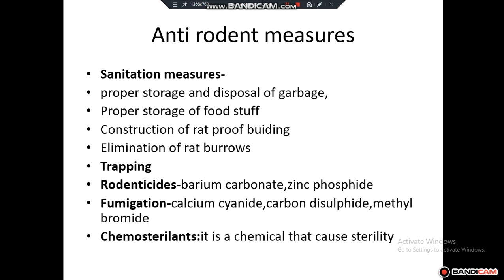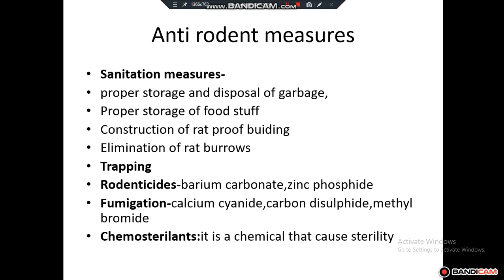Proper storage of foodstuff, construction of rat-proof buildings by proper screening, elimination of rat burrows. So always observe the environment well and see what is the cause for rodent generation, and it has to be banned off by proper cleaning and screening measures.